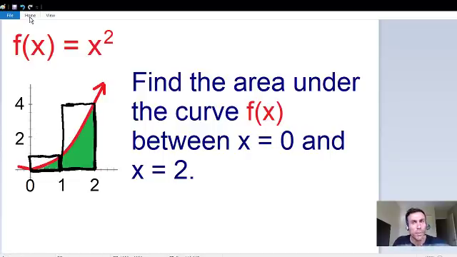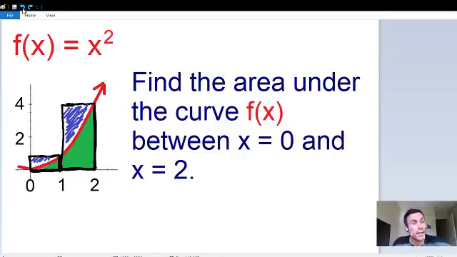But here is the problem with this approximation. Look at all of this area in these rectangles that is not part of the curve. Look at this area that I'm coloring in blue. This is not part of the area that we're trying to find, so our approximation, if we add these 2 rectangles together, is going to be a pretty big over approximation, and it's not going to be that accurate.